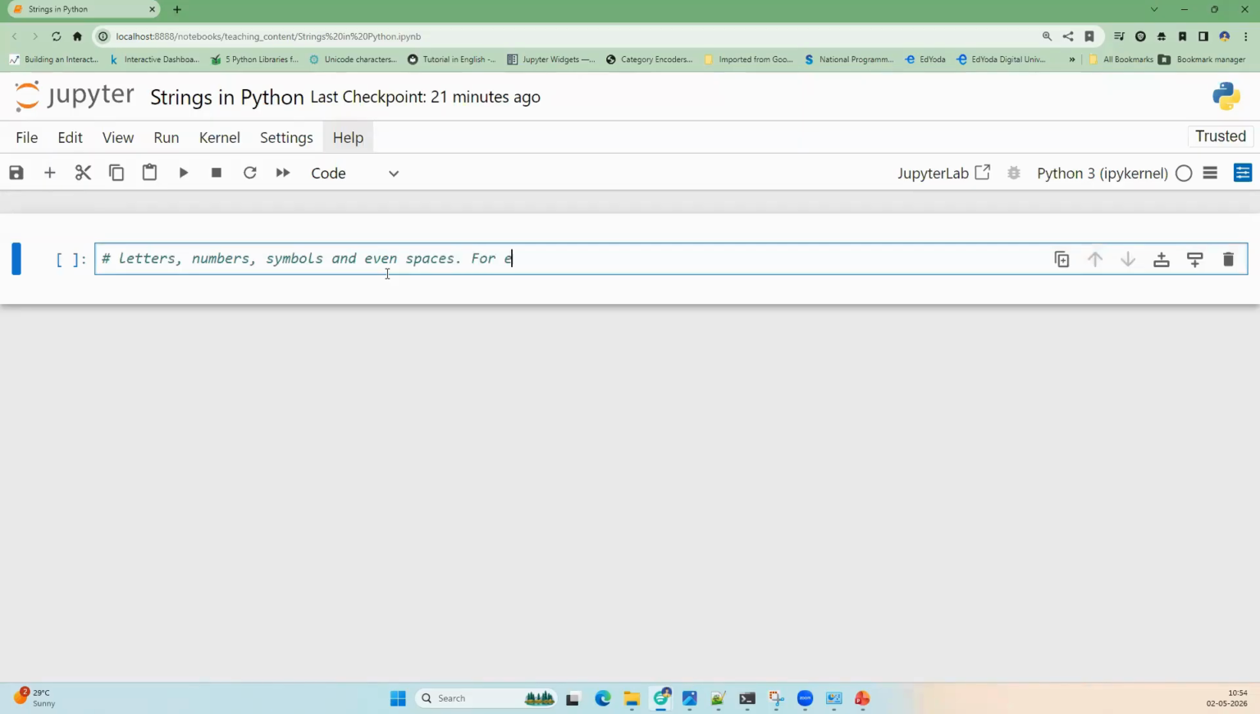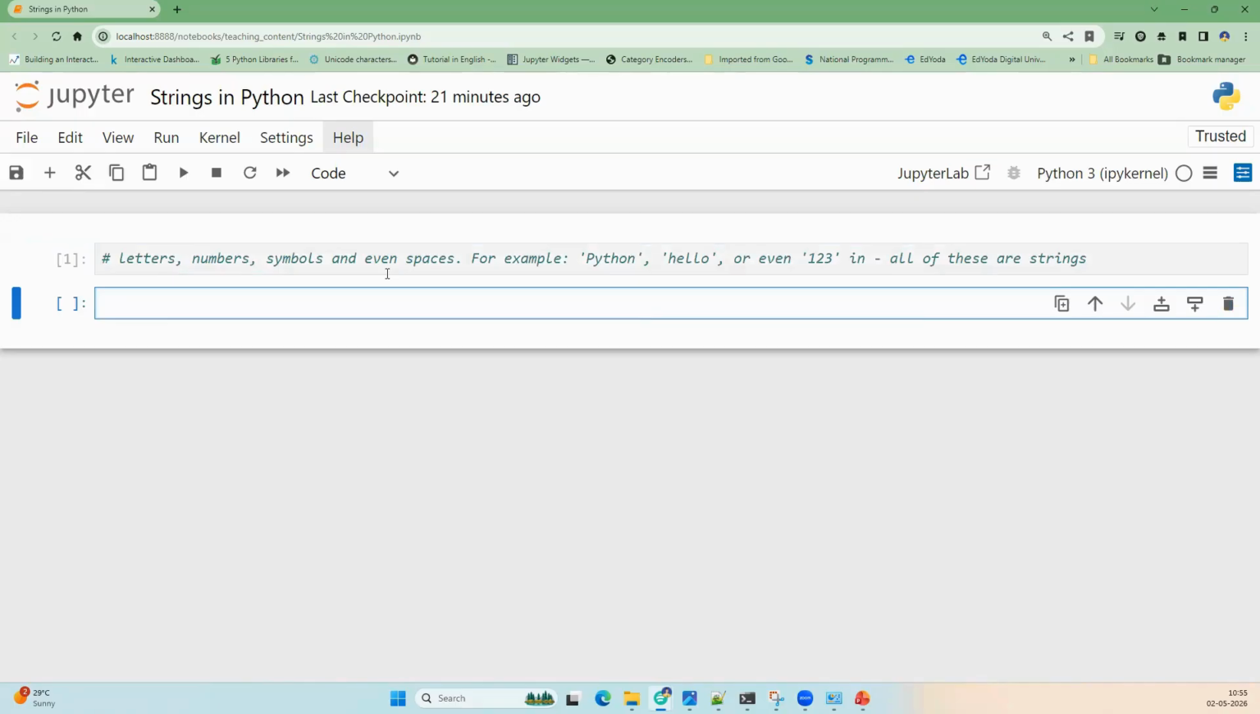For example, "Python" in quotes, or "hello" in quotes, or even "1, 2, 3" in quotes. All of these are strings. Okay, so a string is simply a sequence of characters stored together.